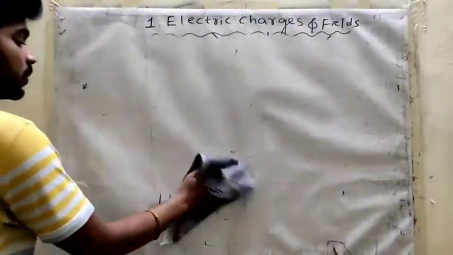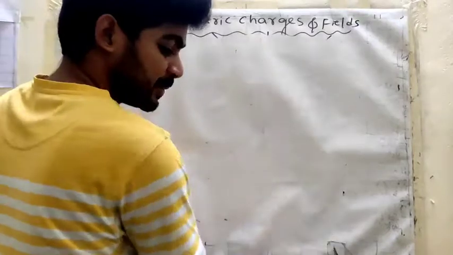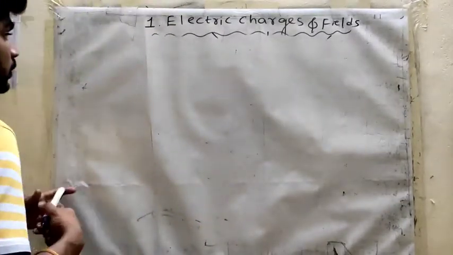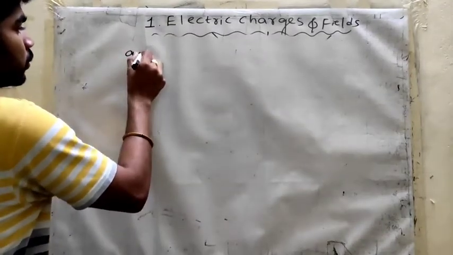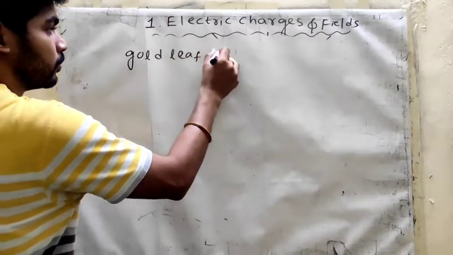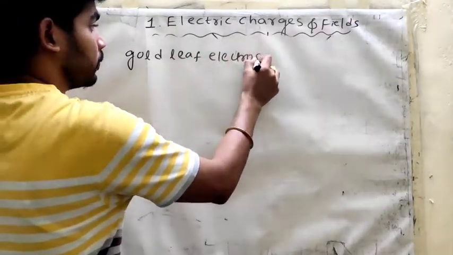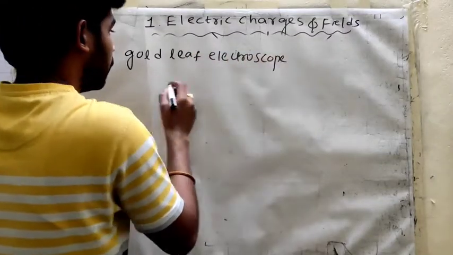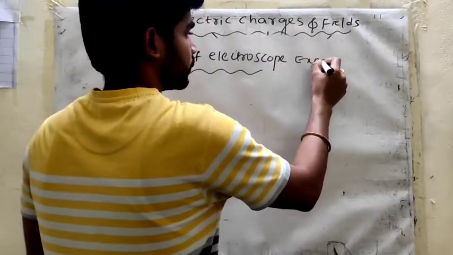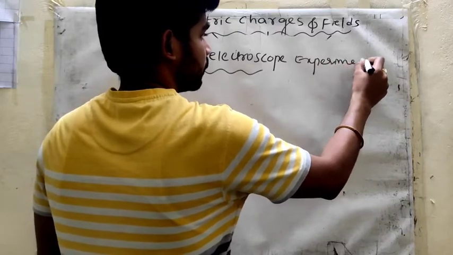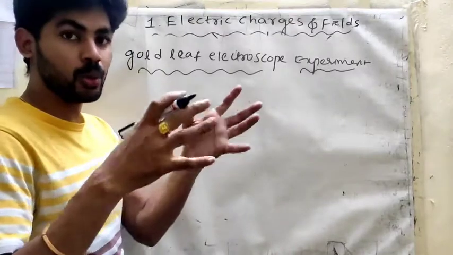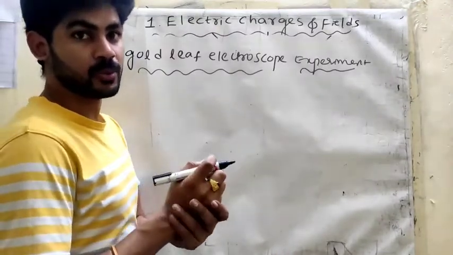These topics are very important in CBSE, JEE and NEET applications. So, the gold leaf electroscope experiment. Here I am taking a glass cube.